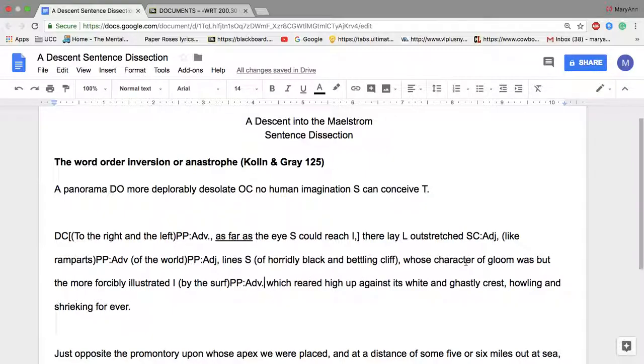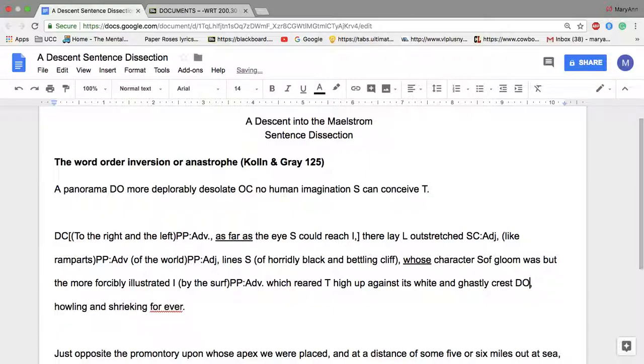And then let's go back to the left of that. Whose character is our subject. And then to the left of that, whose is our subordinator. So let's underline that. Was but forcibly illustrated. And which reared. Reared is our next verb. And reared also is a transitive verb, actually. It's not an intransitive. Which reared its crest. Crest is our direct object for that transitive verb.